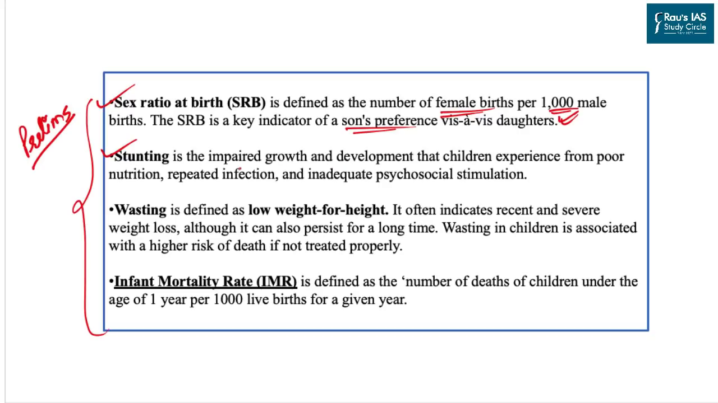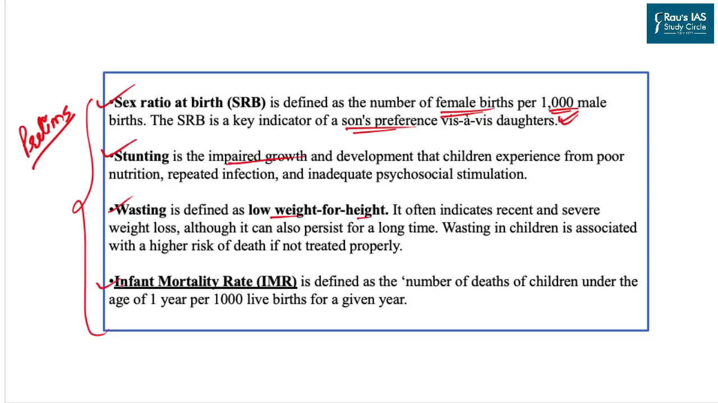The second one is stunting. It shows the impaired growth or lack of growth which is required for a healthy child. Then comes wasting, which shows low weight for height. So low weight for height is also one of the criteria to define malnutrition among children.